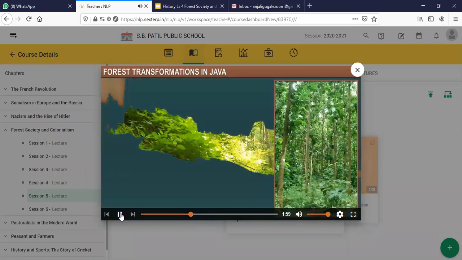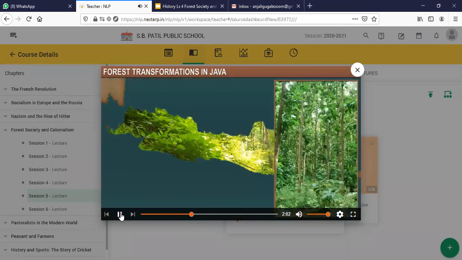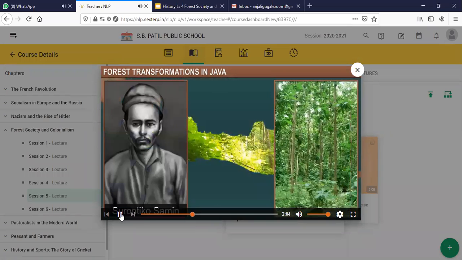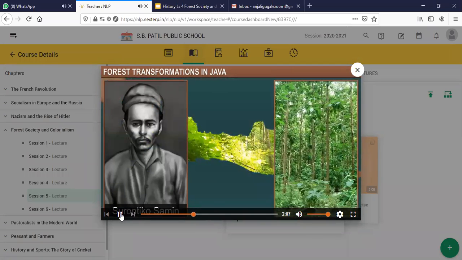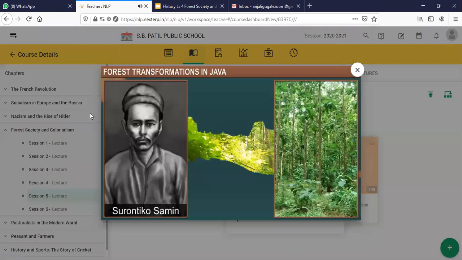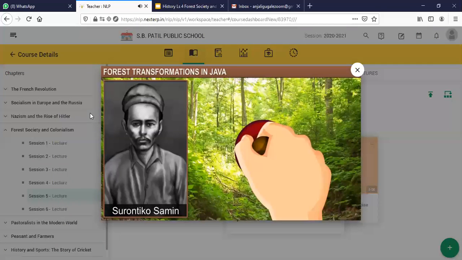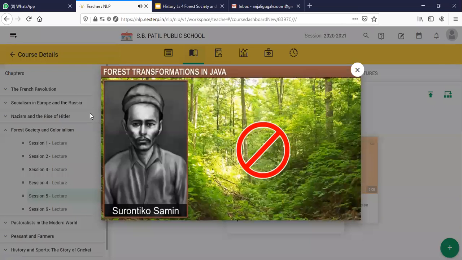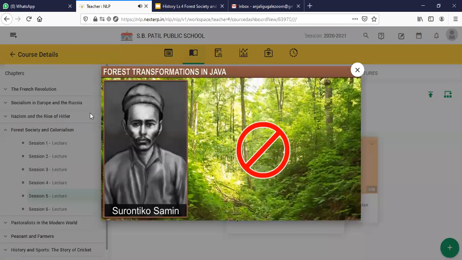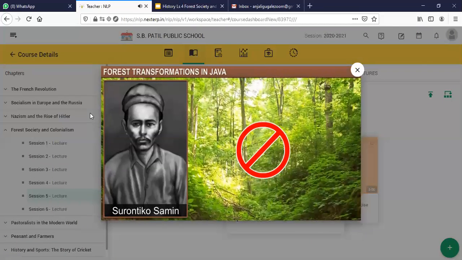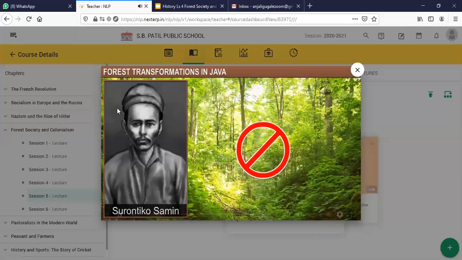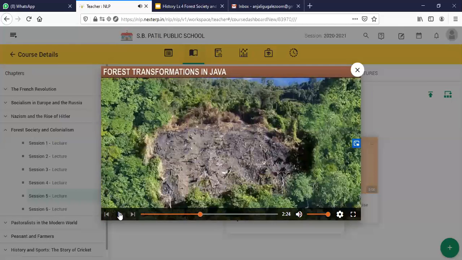In Java, the initiative to stand up against the Dutch was taken by Surontiko Samin of Randu Blatung, a teak forest village. He argued that the Dutch had not created water, wood and air, and that they had no right to place restrictions on the natural forest resources that Mother Earth has given. Please remember the name of the rebels and what they said and what was their philosophy and ideas, and how they encouraged others also to participate in the rebellion against the Dutch government.